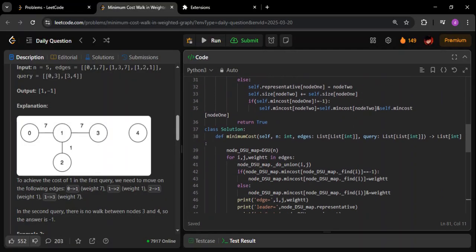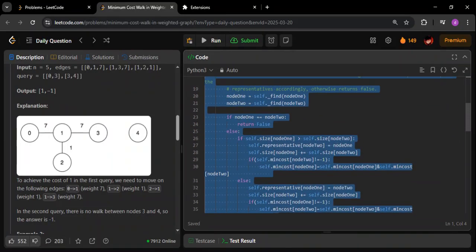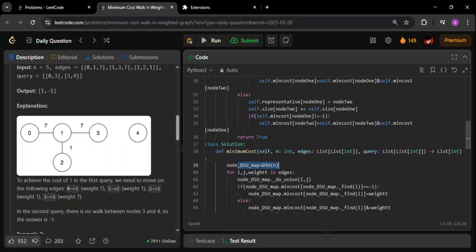You should be knowing the DSU point. Okay, you should be knowing what is DSU, and you should be knowing the basic class for it. And then when this question comes, you should just write this class, create an object, and then start your coding. Okay, as simple as that.